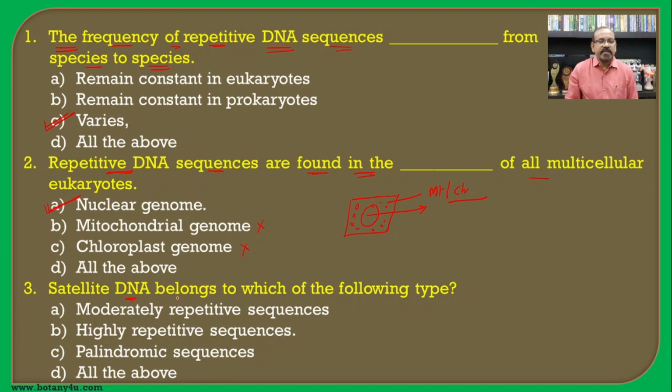Then, satellite DNA belongs to which of the following types? We know the repetitive DNA present in the eukaryotic organisms is classified into different types, that is moderately repetitive sequences, highly repetitive sequences and the palindromic sequences, of which the satellite DNA belongs to the highly repetitive sequences.